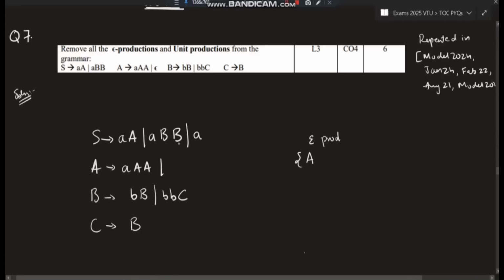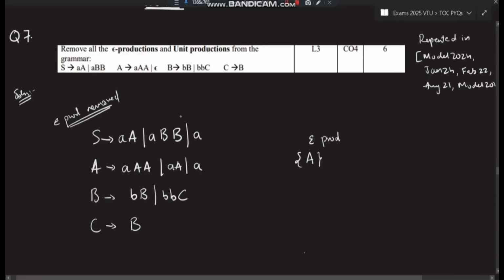Is capital A present here? No. Is capital A present here? No. Then capital A goes to, these two capital A are there, so I'll do it one by one. If I put epsilon in one of them, it will be AA. If I put it on both of them, my answer will be A. Is any other A here? No. Is any other A here? No. And any other letter is there? No. Only A was there. So this is the answer for the first one, epsilon production. Okay. Epsilon production removed. Done.